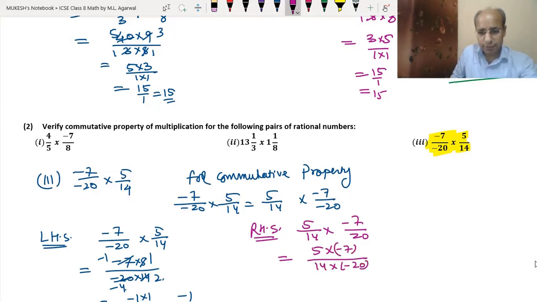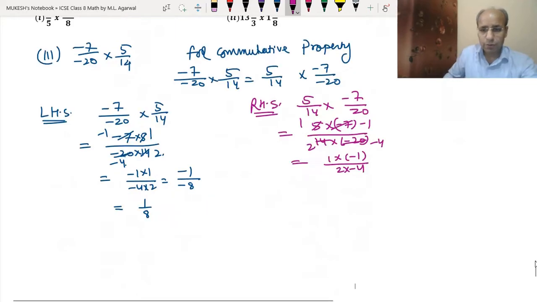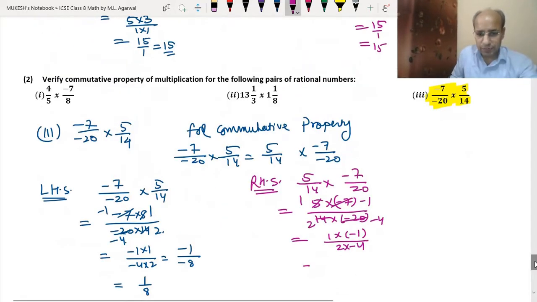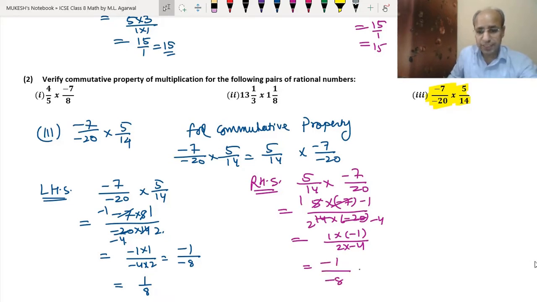Same, we can divide 7 and 14, minus 1 and 2. We can divide 5 and 20, 5 and 5, minus 4. So we got 1 into minus 1 upon 2 into minus 4. Okay. So now 1 into minus 1 is minus 1. 2 into minus 4 is minus 8. When both numerator and denominator have the same sign, the result is 1 upon 8, positive.